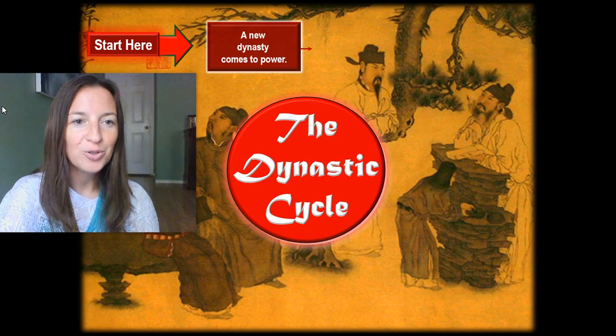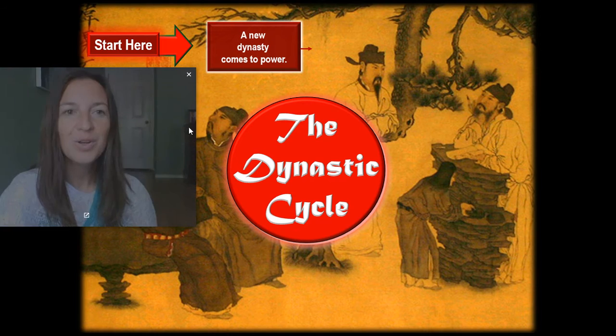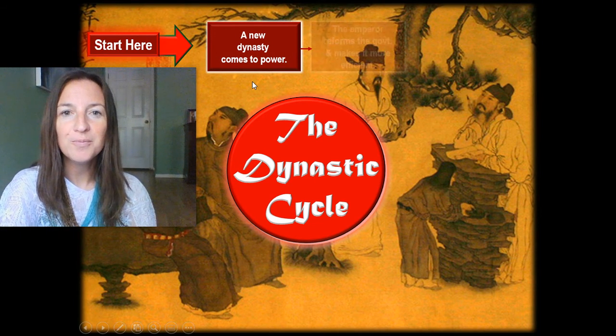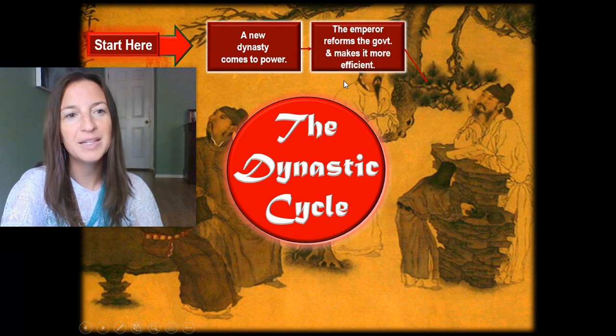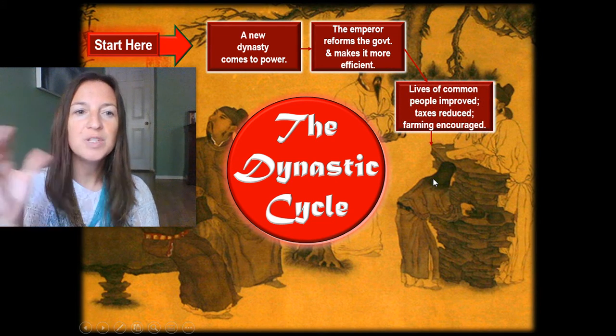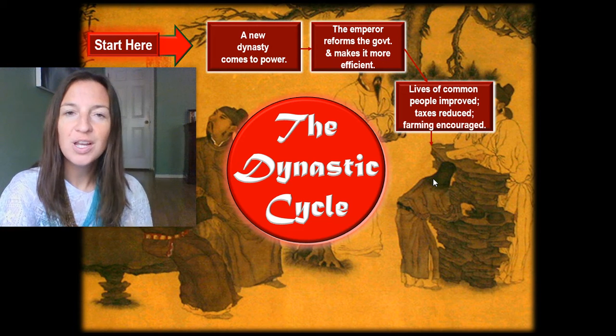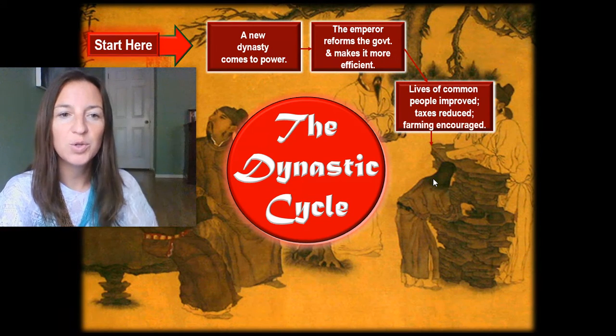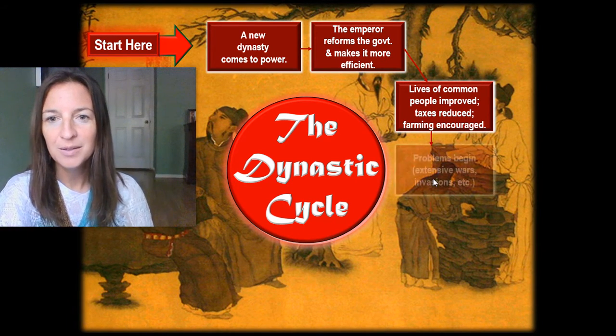Go ahead and write the circle in your notes. Pause the lecture as always if you need to. A new dynasty comes to power. The emperor reforms the government, makes it more efficient. Common people's lives are improved. Taxes are reduced. Farming is encouraged. When farming is going well in China, China is doing well. China has a great respect for farming.